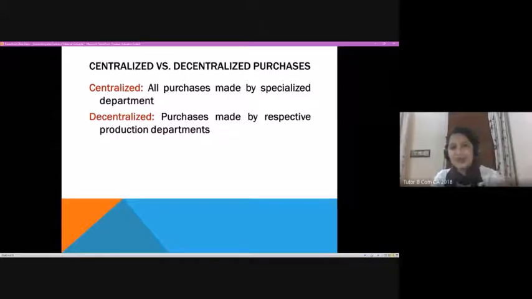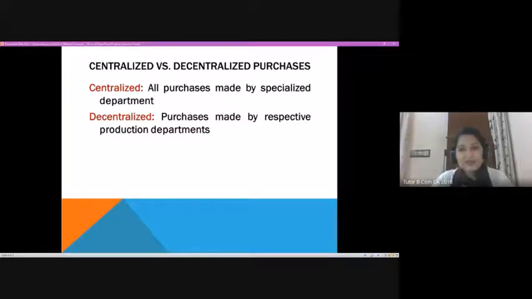Say, for example, a plastic industry. You will have a number of products. Some departments manufacture utensils, or other products which could be used by industry. But the total raw material requirement would be handled by a central unit. That would be a centralized purchase.